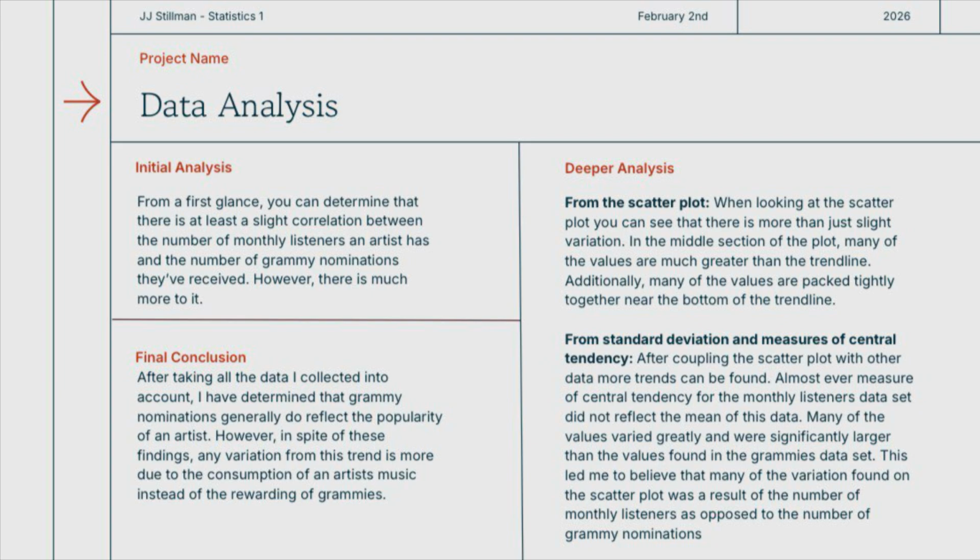After looking into standard deviation and measures of central tendency, I found that almost every measure of central tendency for monthly listeners did not reflect the mean of that data set. Many of the values varied greatly and were significantly larger than the values found for the Grammys data set. This led me to believe that much of the variation found on the scatter plot was the result of the number of monthly listeners as opposed to the number of Grammy nominations.